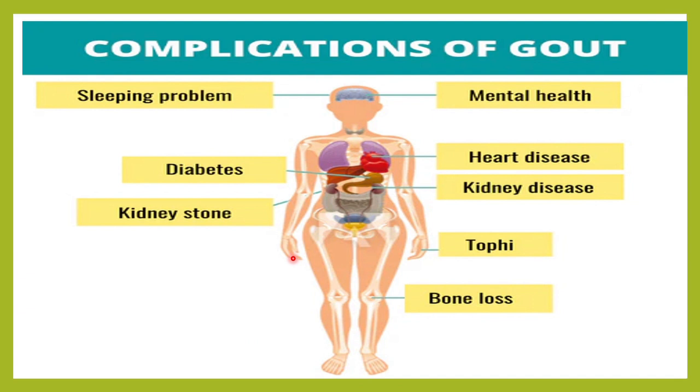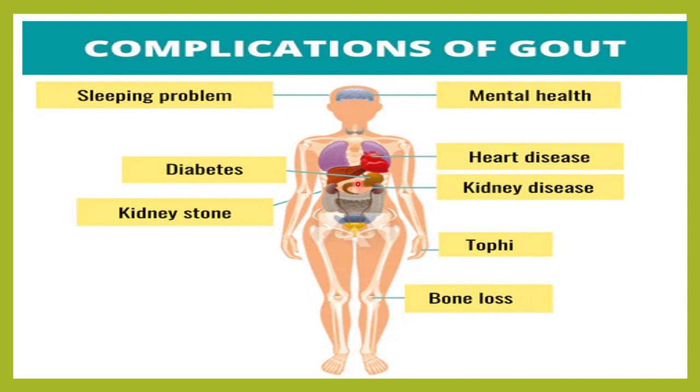Not only the kidney, it can also affect the brain. As I've told you, it can cause cognitive problems, it can cause sleep disturbances, it can affect the quality of life. So mental health can also be affected. It causes endothelial damage, so the risk of heart disease increases, and the risk of hypertension increases because of oxidative stress, endothelial damage, fibrosis and mitochondrial dysfunction.